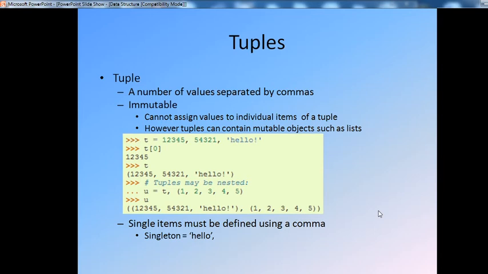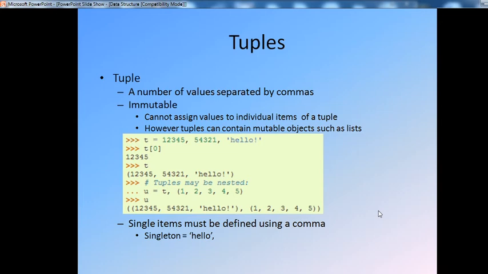Next, for tuples. What actually are tuples? A tuple is a number of values separated by commas. See, what happens in a list? A list is also separated by commas, but the values are defined in square brackets. In a tuple, you define the values separated by commas, and a tuple is called immutable.